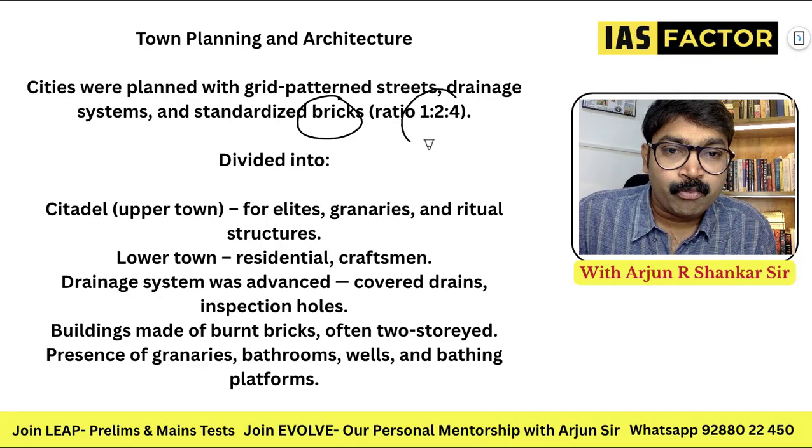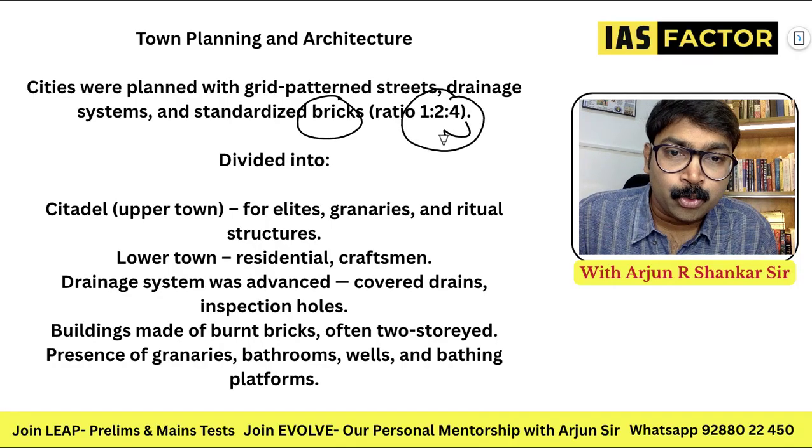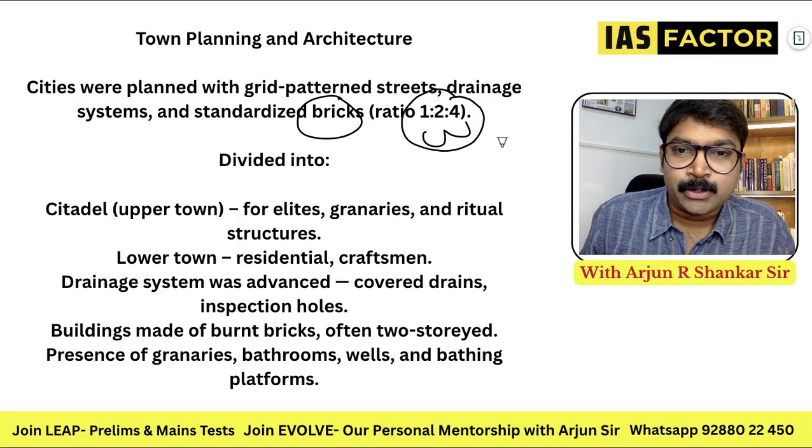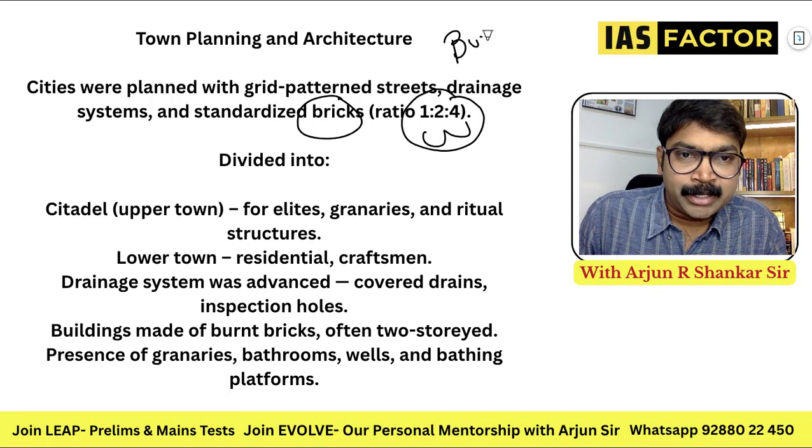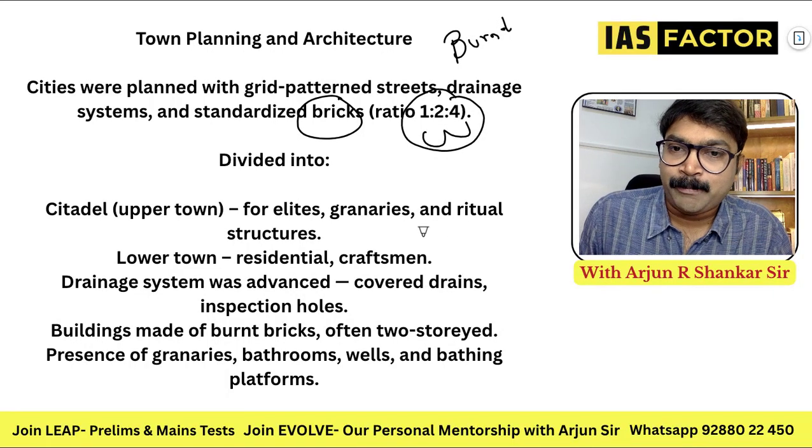The ratio is 1:2:4 or 4:2:1. They can reverse it also. So these are standardized bricks, and they were using burnt bricks also. The use of burnt bricks is also important.